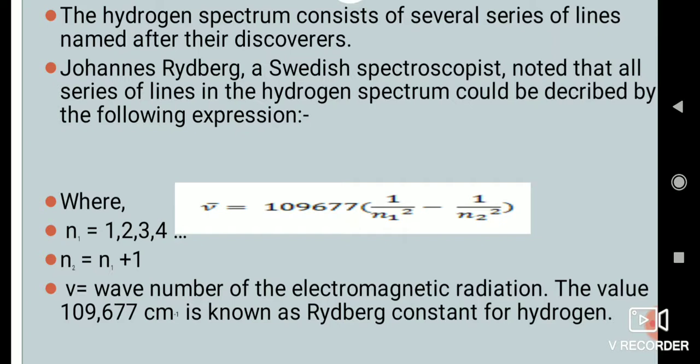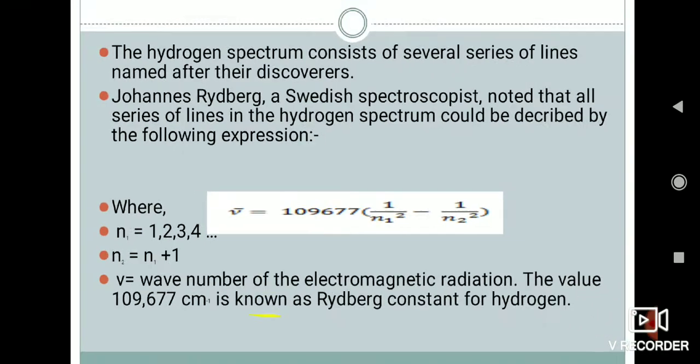If n1 is 1, n2 will be 2; if n1 is 2, n2 can be 3. Nu bar is the wave number of the electromagnetic radiation, and the value 109677 centimeter inverse is known as the Rydberg constant for hydrogen.